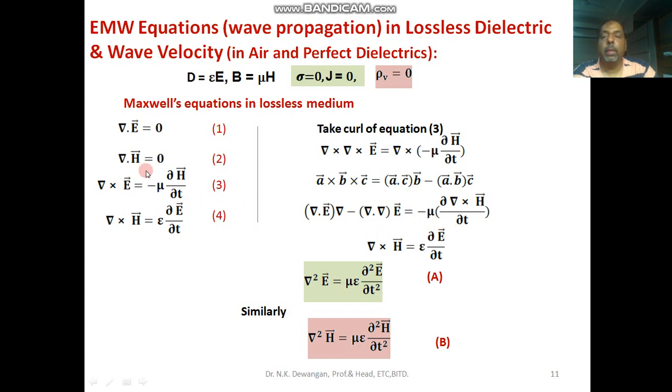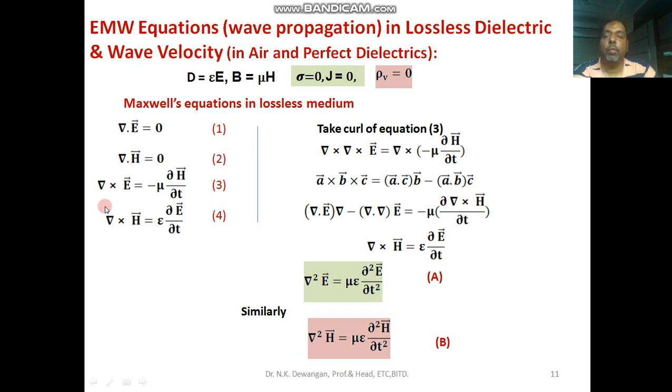Here I am changing the operator: interchanging del by del T and the curl operator. So del by del T is written first, and the del operator we are taking inside. So you will get minus mu del by del T of curl H, so I am writing here curl of H vector